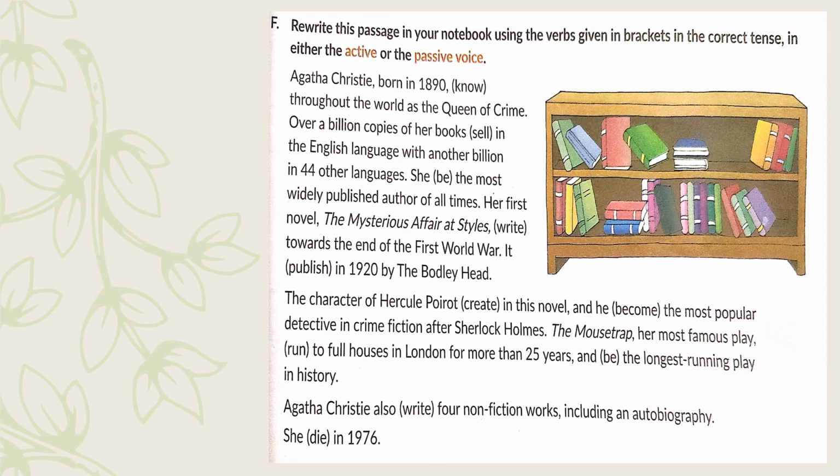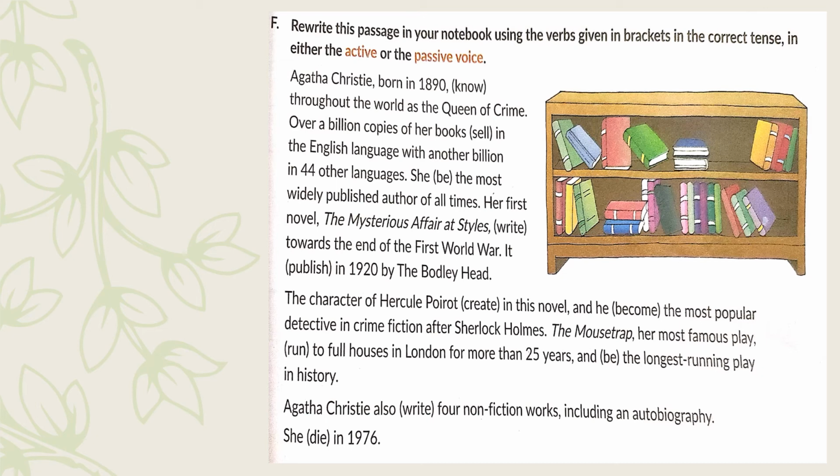Rewrite this passage in your notebook using the verbs given in brackets in the correct tense in either the active or the passive voice. Agatha Christie, born in 1890, in the brackets, the verb is know, throughout the world as the queen of crime. So let me help you with the first sentence. You may rewrite the sentence as Agatha Christie, born in 1890, is known throughout the world as the queen of crime.